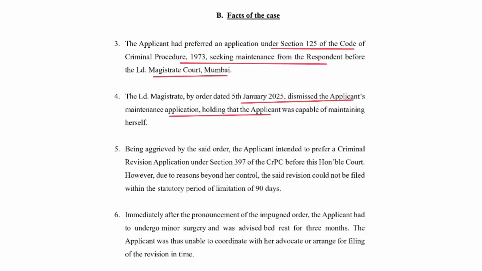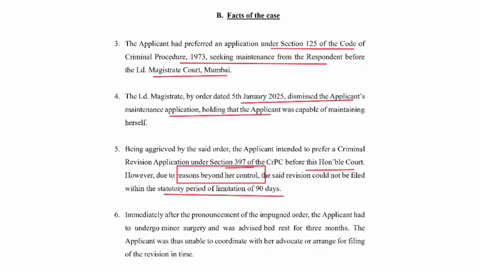Being aggrieved by the said order, the applicant intended to prefer a criminal revision application under Section 397, now Section 438 of BNSS, before this honorable court. However, due to reasons beyond her control, the said revision could not be filed within the statutory period of limitation of 90 days.